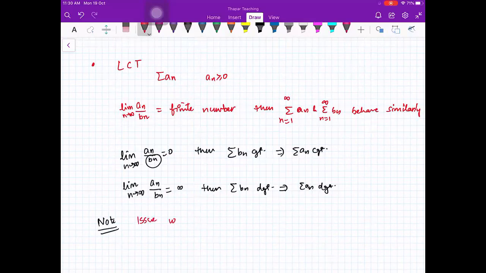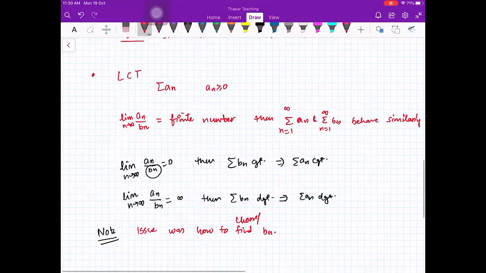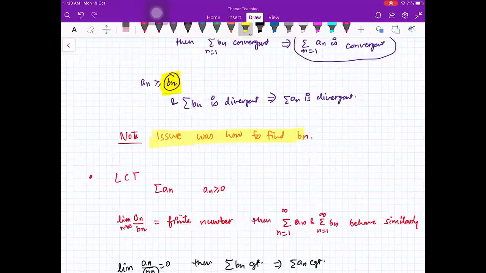Issue was how to find bn or how to choose bn. Actually, find नहीं करना था, choose करना था. That was a problem. Although we saw that we will be choosing bn as either a gp or a p-series. P test से अगर हमें पता चलता है that this is convergent or divergent, but that was the issue. So the next thing which will solve this issue is the ratio test.